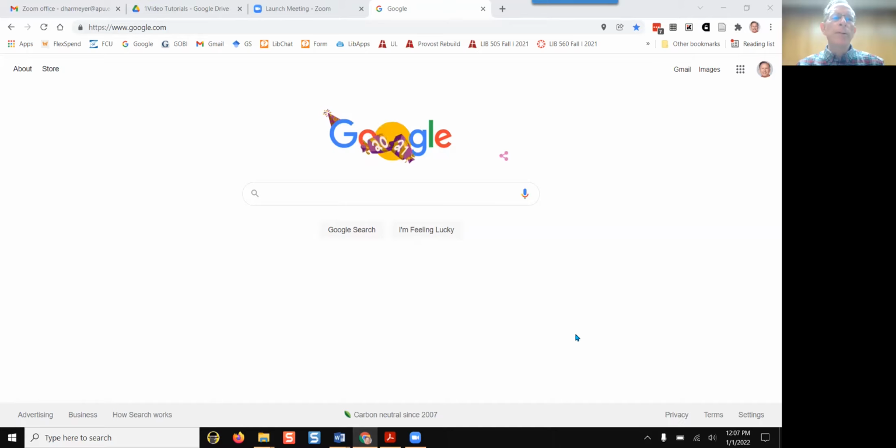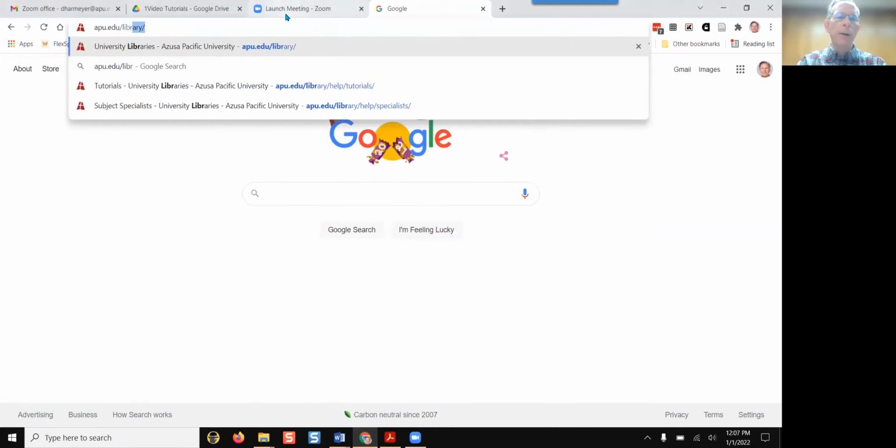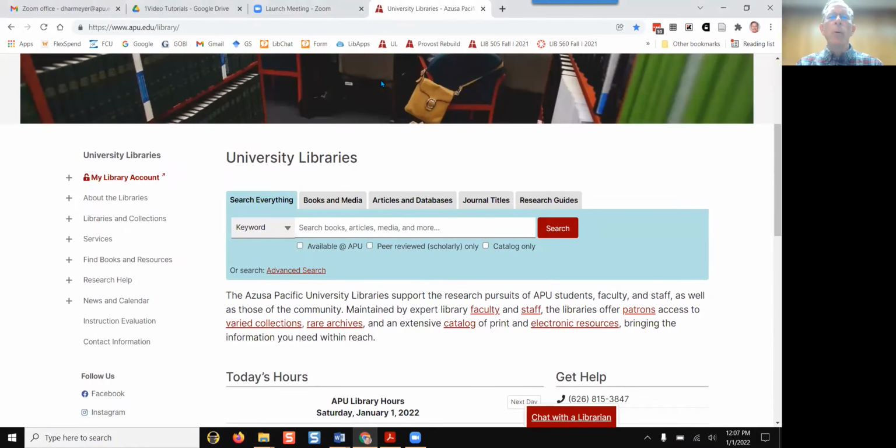Let's go to the library's main page for a library tour. Going to apu.edu/library. First, let's look at how you can make an appointment with a subject specialist librarian.